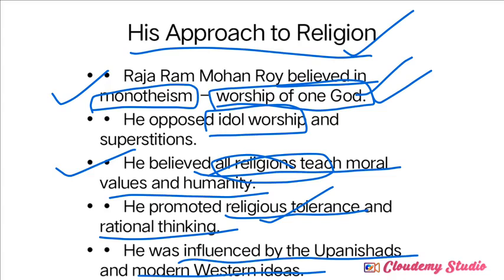See, being influenced by the Upanishads means he gave preference to Vedic literature, the Upanishads and the different Vedas. These were all literary works of the Vedic age, right? So he gave preference to learning the Upanishads because he wanted to follow the rituals and the concepts mentioned in the Vedic age.